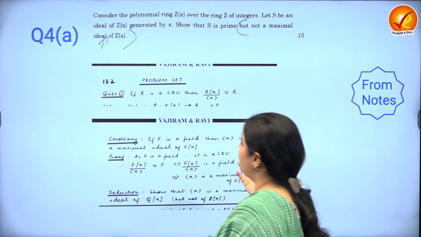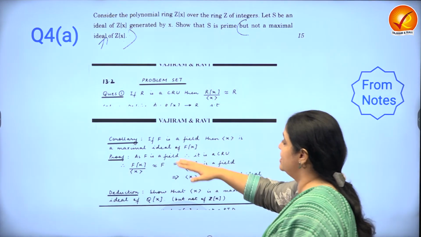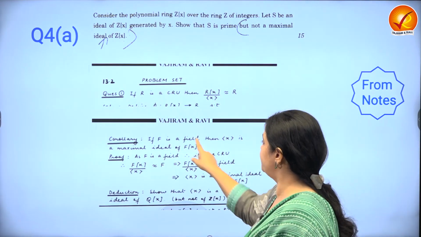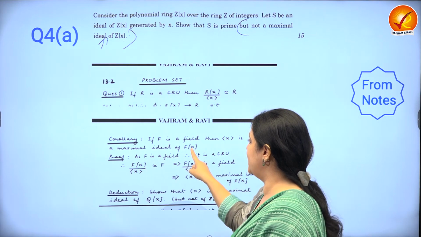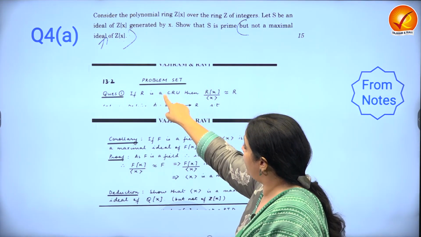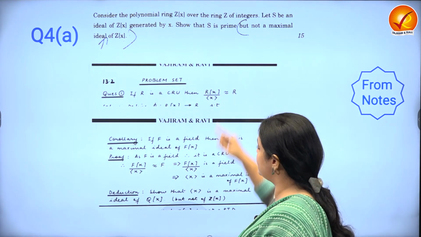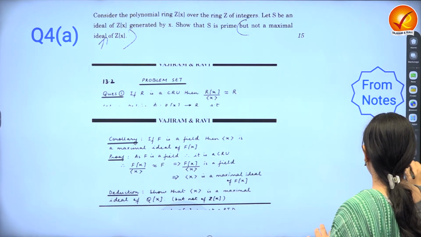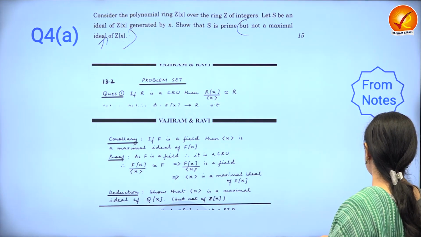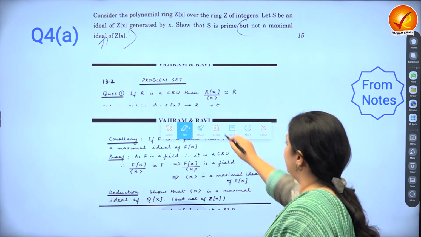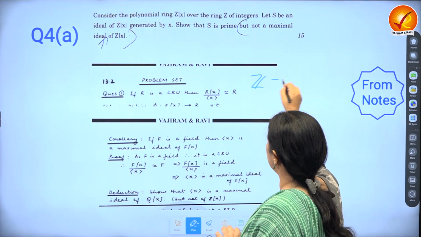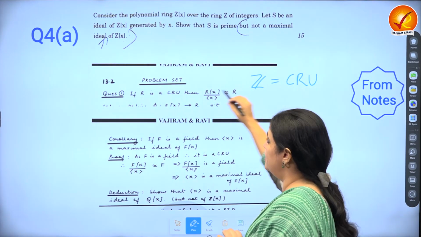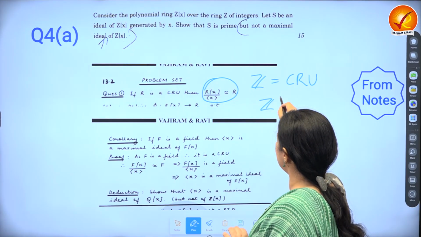Remember I was telling you about how a direct question has been asked in ring theory. So you can see if F is a field, then the ideal generated by X is a maximal ideal. And before this, we've said if R is a CRU, then R[x] upon the ideal generated by X is isomorphic to R. So if you do it for any R which is a CRU, and somebody just knows that the set of integers is a CRU, a commutative ring with unity, you can apply the same result to this, isn't it?